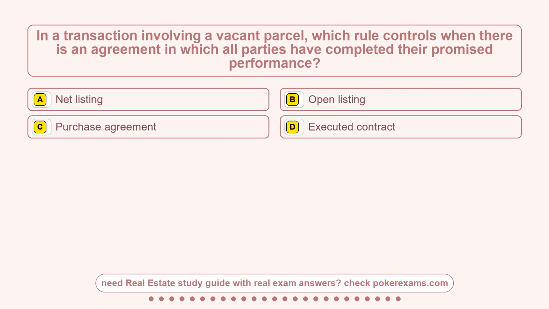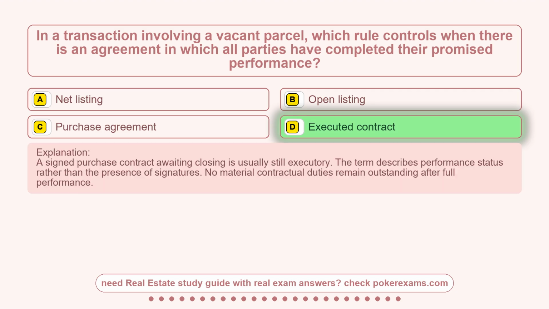Question 20. In a transaction involving a vacant parcel, which rule controls when there is an agreement in which all parties have completed their promised performance? Option A, a net listing. Option B, open listing. Option C, purchase agreement. Option D, executed contract. The correct answer is option D, executed contract.